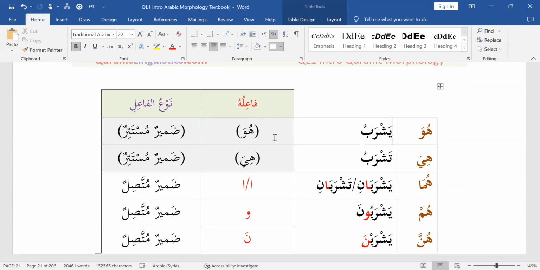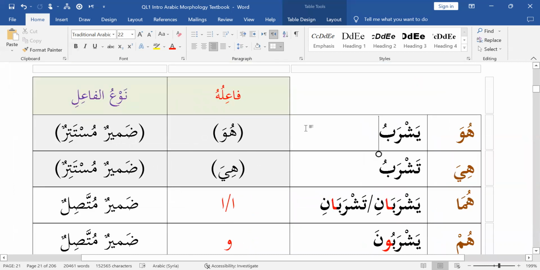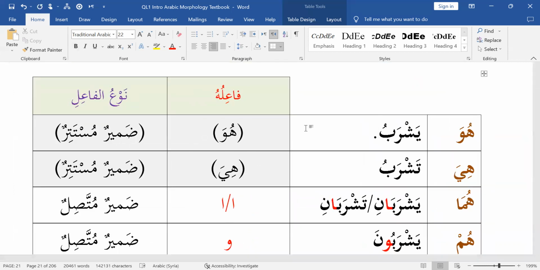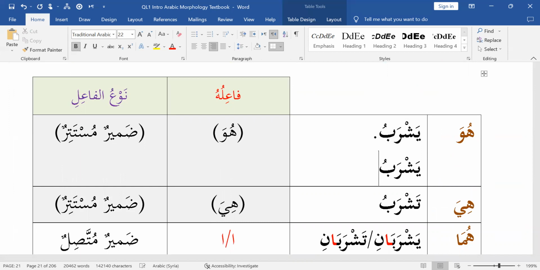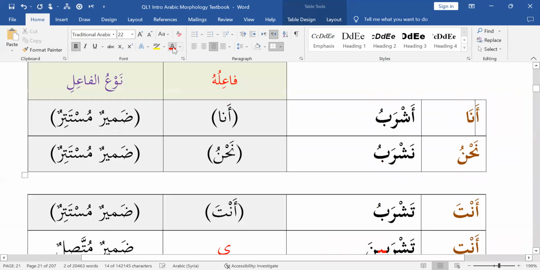So here's an interesting situation that comes up, okay? If I say yashrabu and I stop, the fa'il is huwa. But if I say yashrabu and I don't stop, I say zaydun, now the fa'il is not huwa. The fa'il is zayd, okay? So compare this situation, yashrabu, and I stop, period. The fa'il is huwa. In this situation, the fa'il is not huwa. The fa'il is ismun zahirun. It's a noun that appears after it, a clear, present noun that appears after it, that is not a pronoun, and it's zayd. And this is exactly what we saw first.